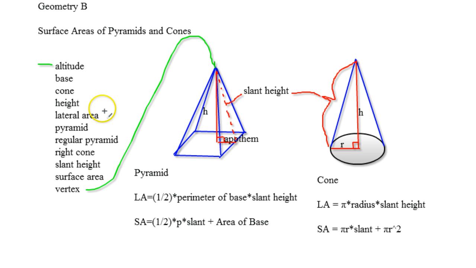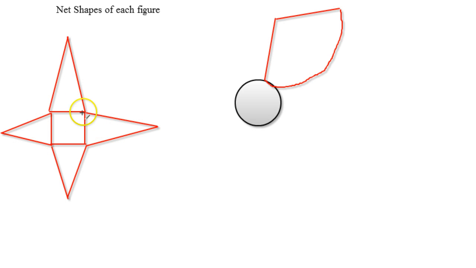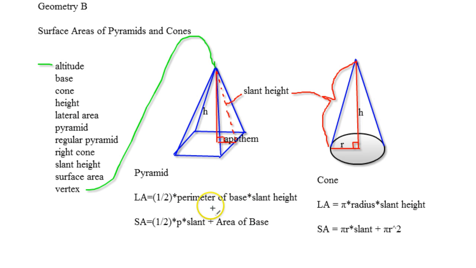To find the lateral area, it's going to be 1/2 times the perimeter of the base times the slant height. The perimeter of the base is all of the base edges added up, the perimeter of the bottom shape. The slant height is the height of the triangle on the outside, so it's this length right here. I can actually draw a right triangle here in red. It's a little messy, but there's some really good stuff you can get from this.